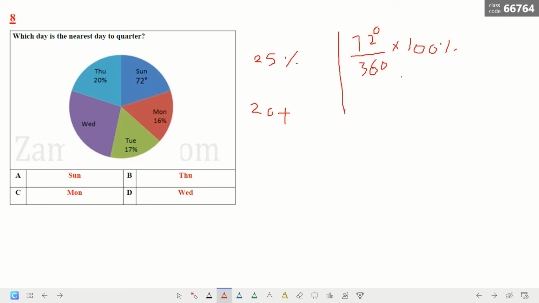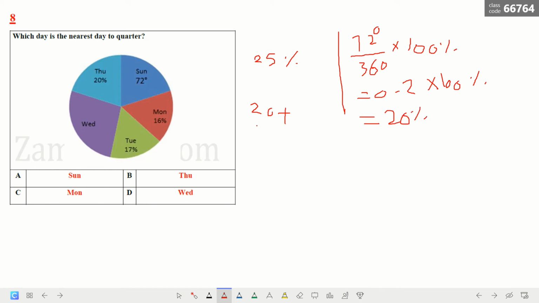Okay, now what can we do? We can simplify: 72 divided by 360 is equal to 0.2. 0.2 times 100% is equal to 20%.